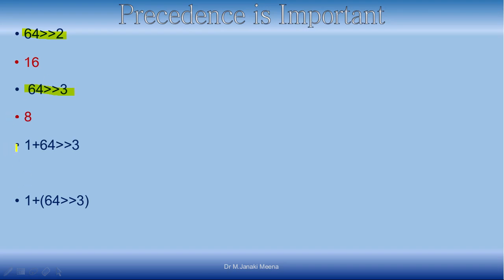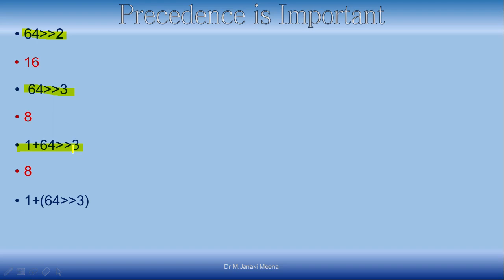Now consider this expression. Now you have combined the bitwise operator and the arithmetic operator, and just now we saw in the precedence rule that arithmetic operators are given higher precedence than bitwise operators, right. So what will happen is actually 1 plus 64 will be evaluated. So it will be 65, and now we are trying to shift it by 3 places. When you right shift by 3 places, it will be divided by 8. And when you look at the division, this division will be an integer division. So 65 integer division 8 will be 8. So the answer will be 8.